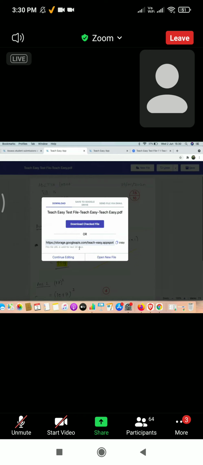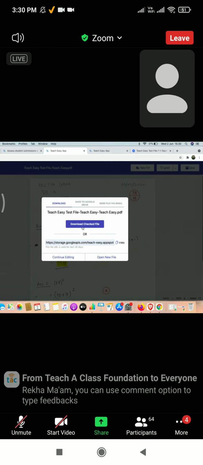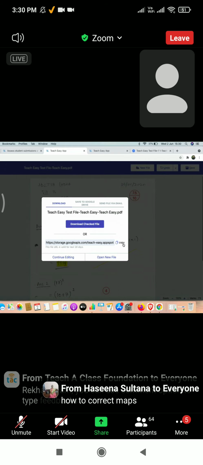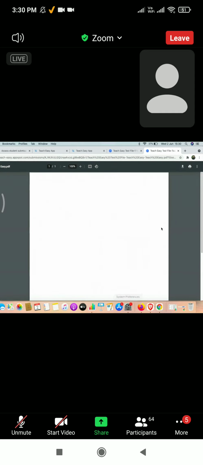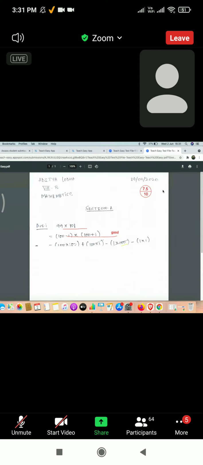Let's say your student is on WhatsApp, or any chat platform wherever you communicate with your students, you can copy this file URL. So this is a file URL. You can send this file URL to a student. Rather than downloading the file, saving it on your computer, then sending it to the student, you can copy the file URL, and this file URL will directly open the file for the student. So essentially you don't have to download the file, and the file is downloaded on your behalf by the student.